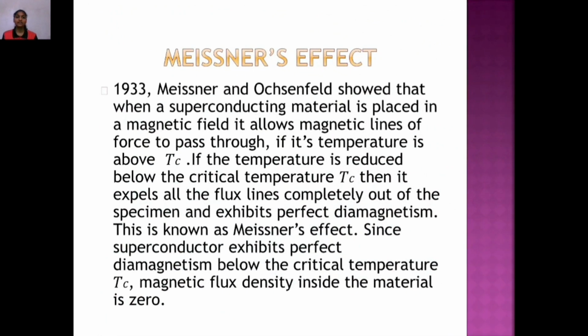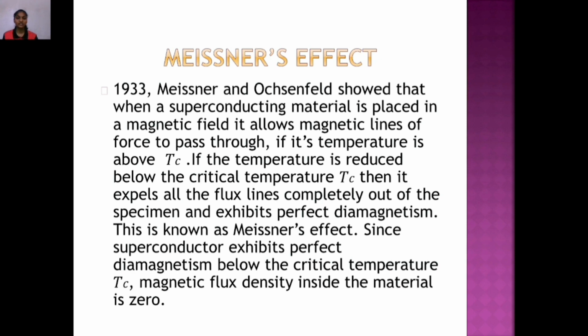Meissner's effect. In 1933, Meissner and Ochsenfeld showed that when a superconducting material is placed in a magnetic field, it allows magnetic lines of force to pass through if its temperature is above Tc, the critical temperature. If the temperature is reduced below the critical temperature Tc, then it expels all the flux lines completely out of the specimen and exhibits perfect diamagnetism. This is known as Meissner's effect.